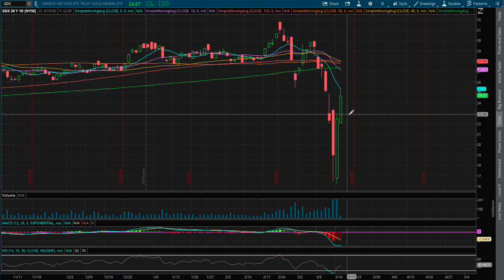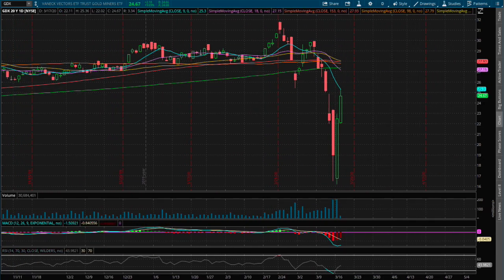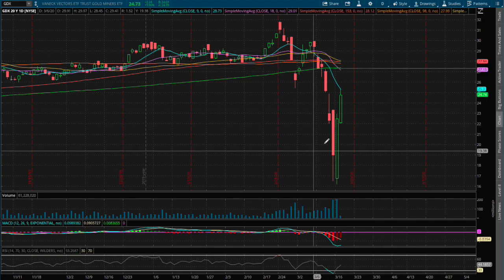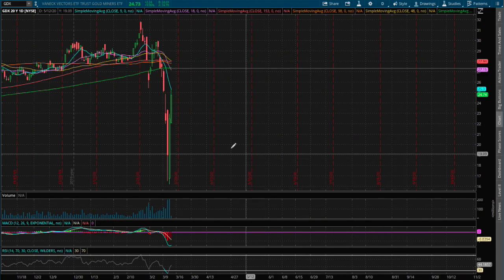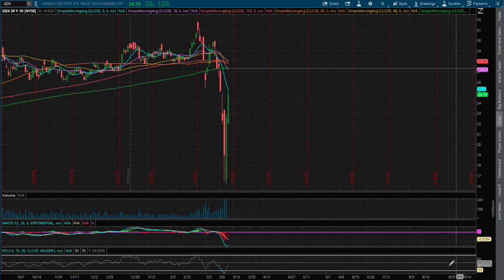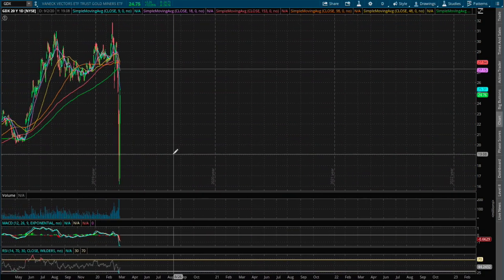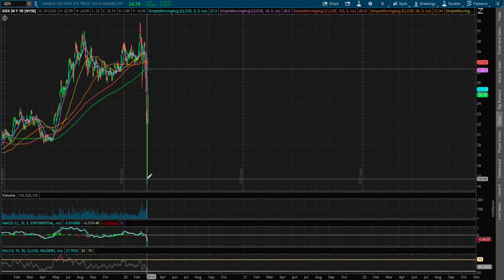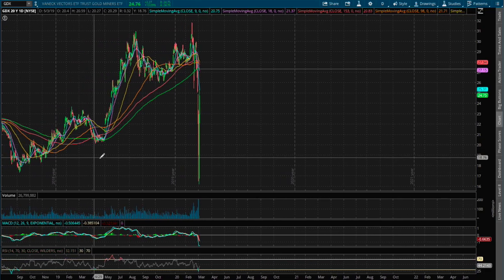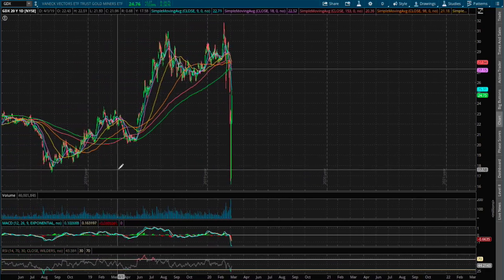If we do manage to close above it, the next resistance will be the 200-day moving average and the 18-day moving average, the green line and the purple line, which coincides around the price of $27.40. And if we were to reverse and head down lower, the next support, we made support back on, I would say it was Friday, and Monday we made a reversal.